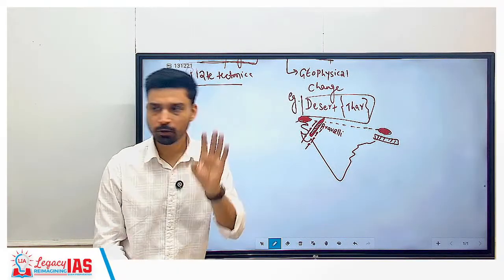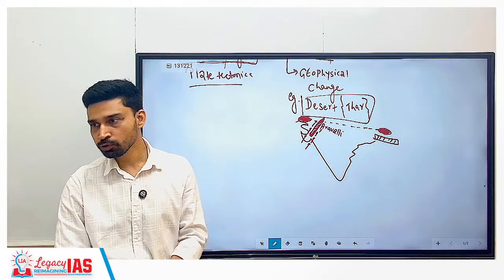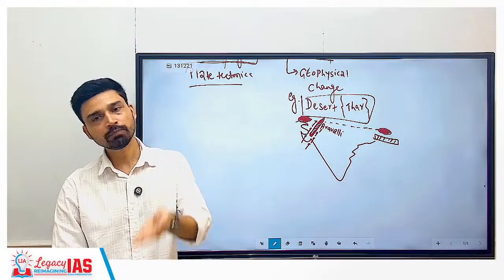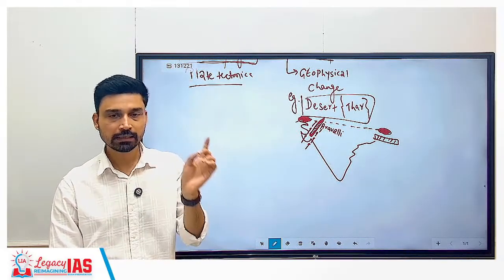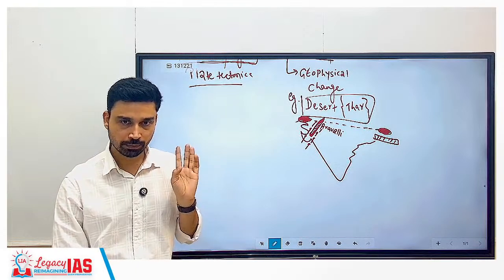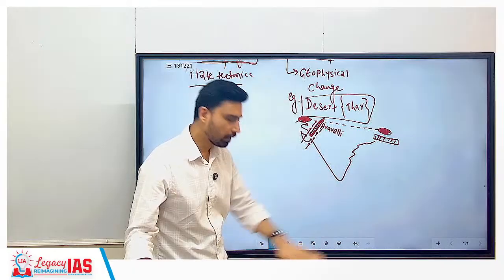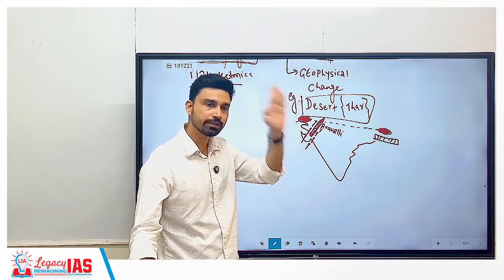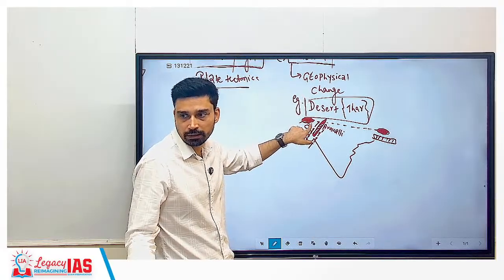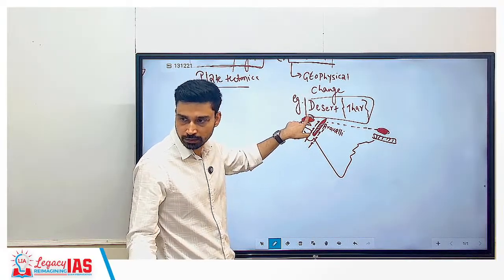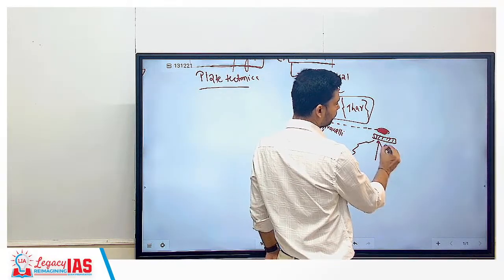Mechanism we'll discuss, but for now keep this in mind: when rainfall occurs at any place, the most essential condition is that the wind should be moving from the surface toward the upward direction. Then condensation happens, cloud formation, and rainfall. But here, because the mountain is like this, winds are moving parallelly, meaning they move near the surface itself without rising up. That is why there is no rainfall here, and that is why you have desert-like conditions.